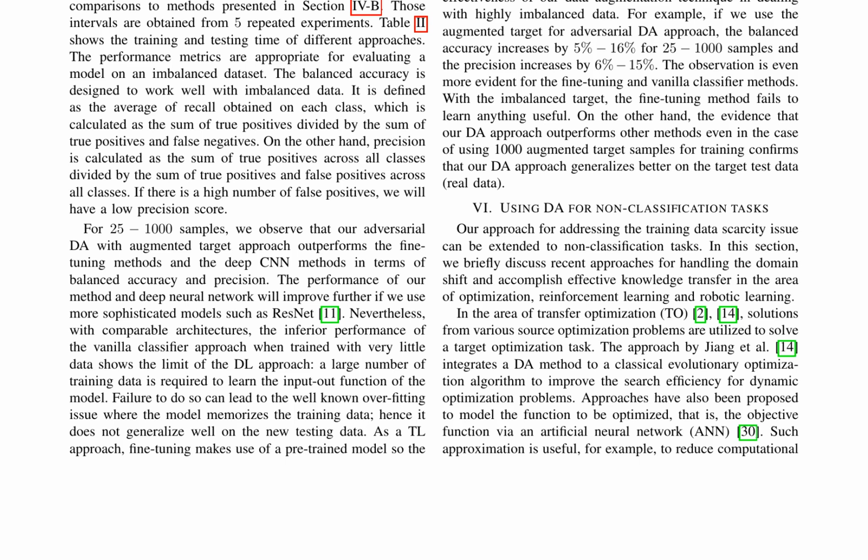In contrast, fine-tuning struggles to learn effectively with imbalanced target data, underscoring the adversarial DA approach's superior generalizability on target test data. Furthermore, recent advancements in transfer optimization and reinforcement learning have paved the way for extending the DA approach to non-classification tasks, opening up new avenues for exploration.